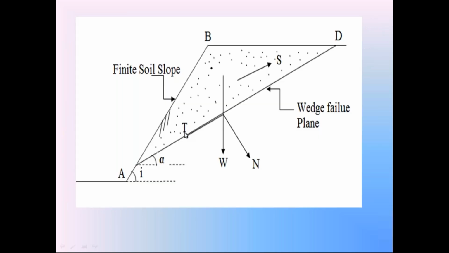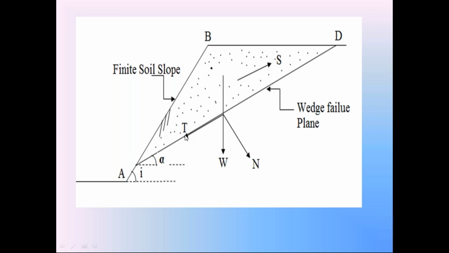Check the tangential component T. It is acting in the downward direction. This tangential component is parallel to failure surface AD, so it is taken as the shear force. This shear force produces the shear stress in the soil. That shear stress is acting in the downward direction, so it will cause the downward movement of this entire soil in the finite soil slope.